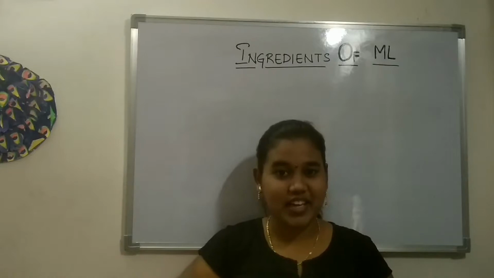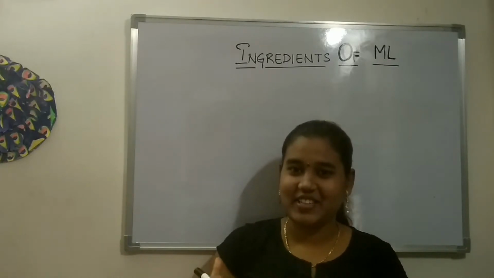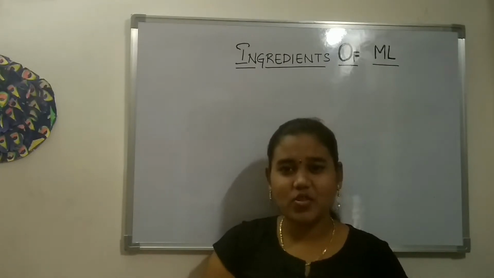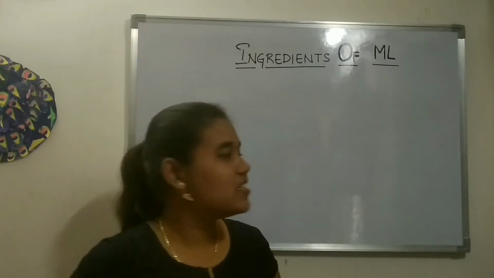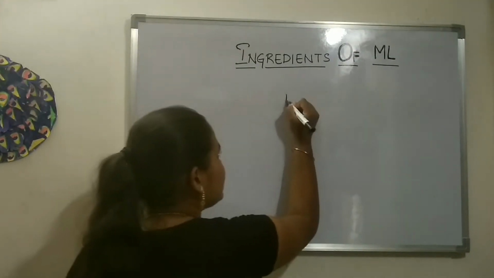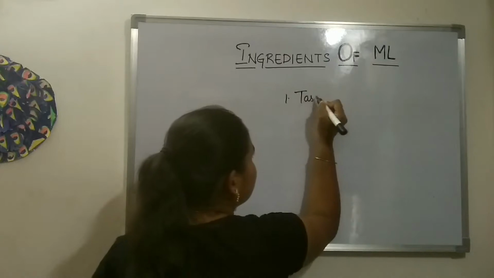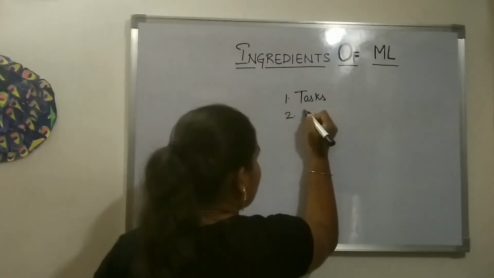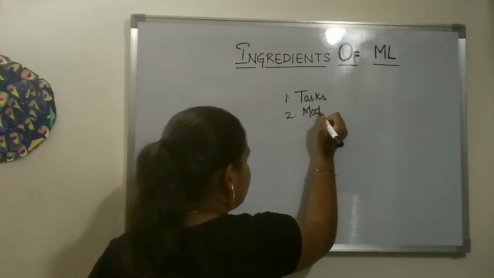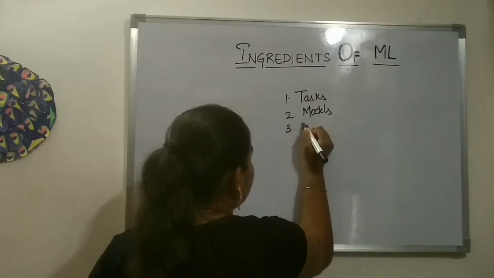From this video we get to learn about a new topic known as ingredients of machine learning. In ingredients of machine learning we have three main ingredients. The first ingredient is tasks, the second one is models, and the third is features.